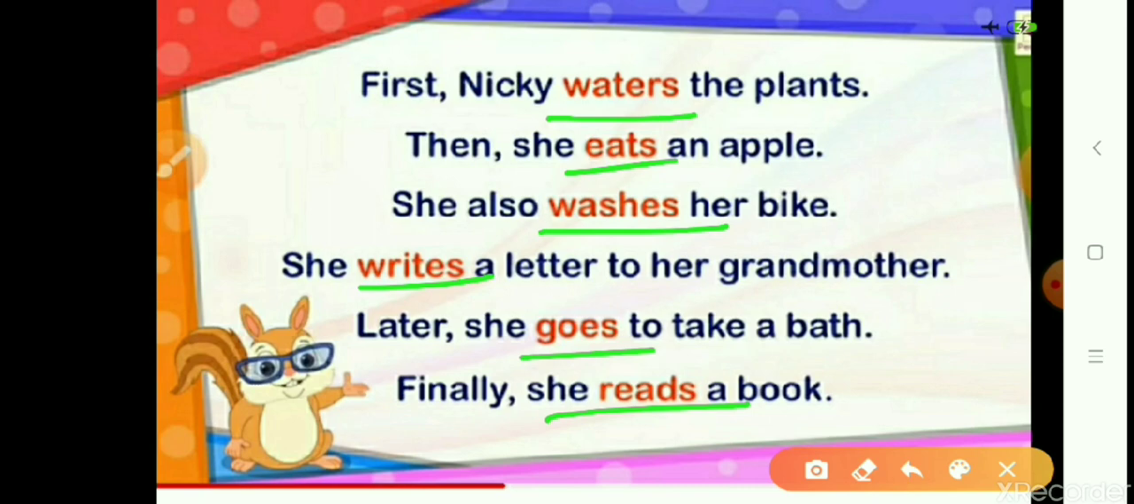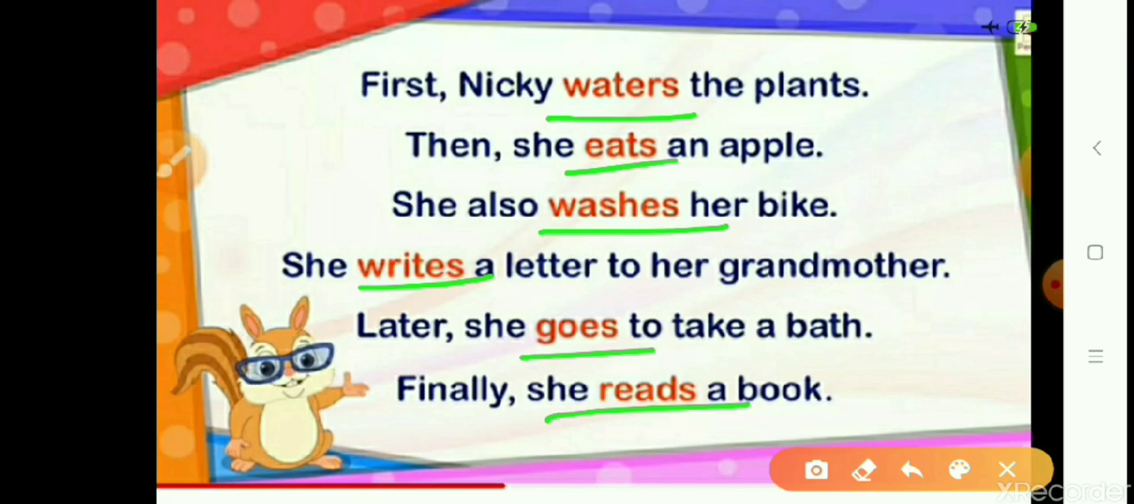This shows that the person is doing something. Nikki is watering the plant. She waters the plant. She is doing an action. She eats an apple. She is eating. So eat is an action. So these words show what the noun is doing. Nikki is a noun, and what action she is doing, that is all doing words or verbs. I hope this is clear to you.